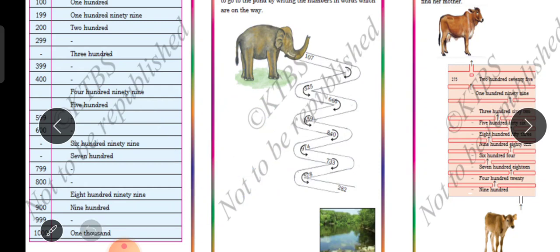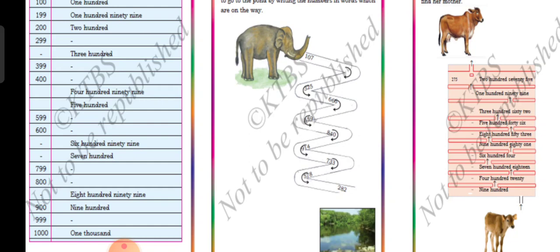See, they are writing all the numbers in words. 199, 299, 300. They have given the words for 300. So how much you have to write there? 300. Here 399. How much should you write? 399. Okay, so please follow that and complete it.